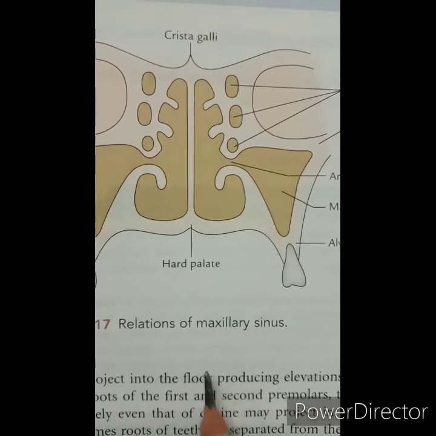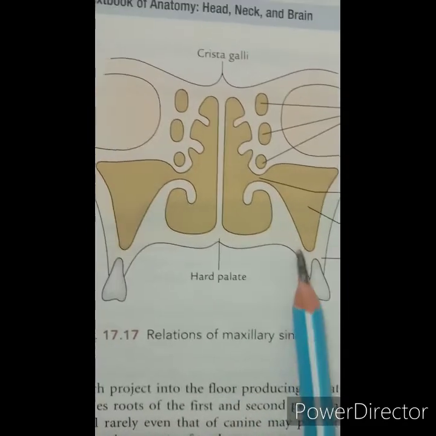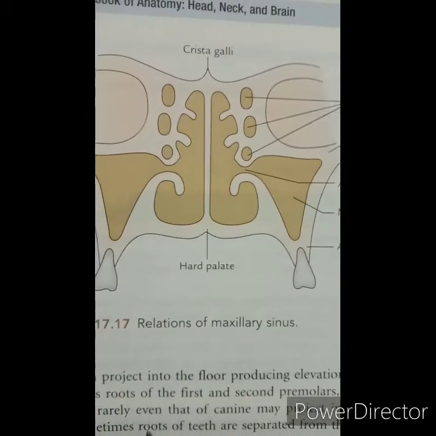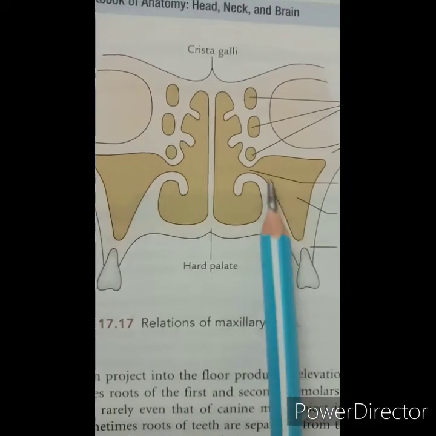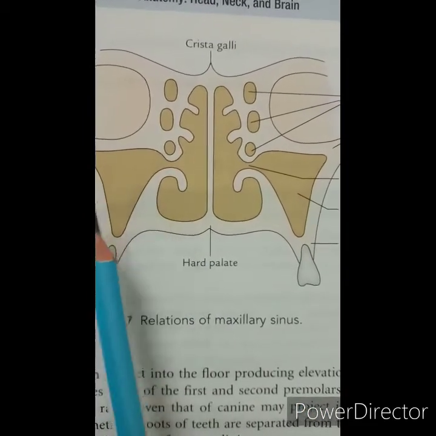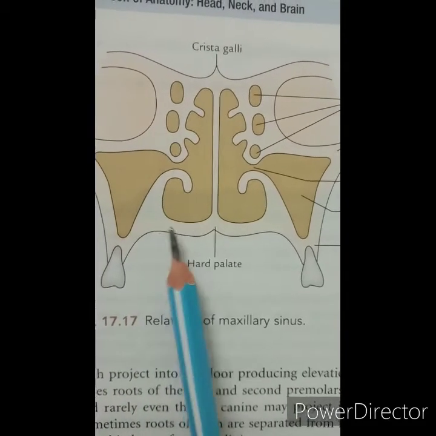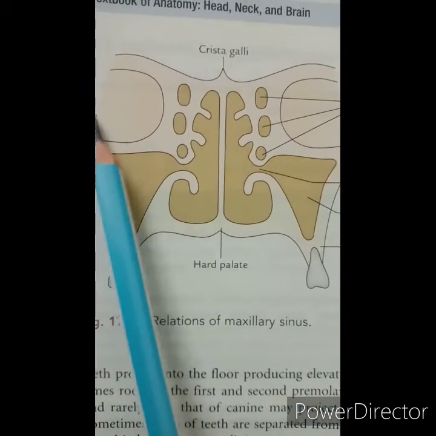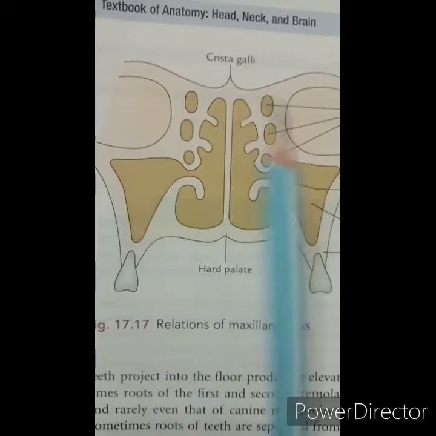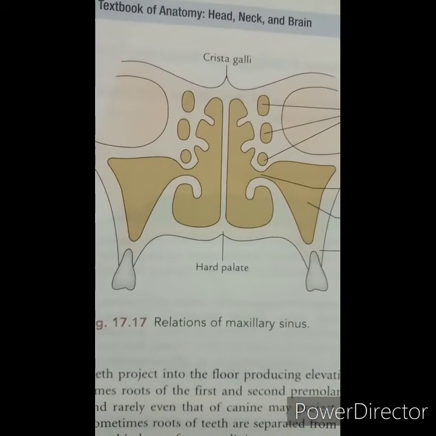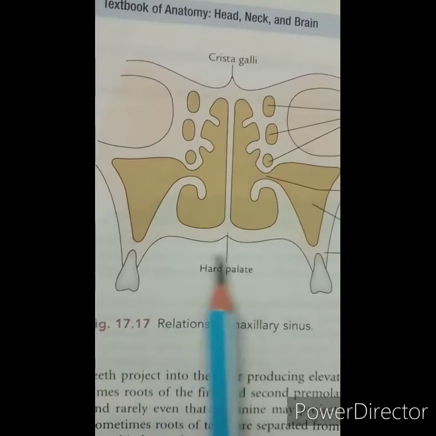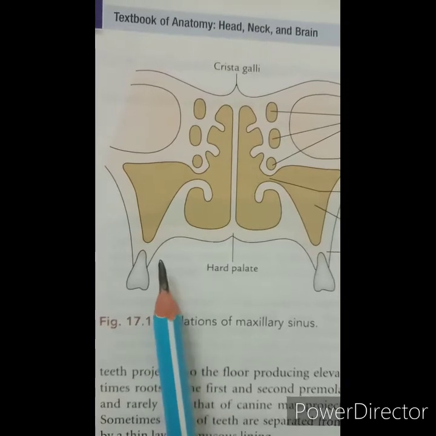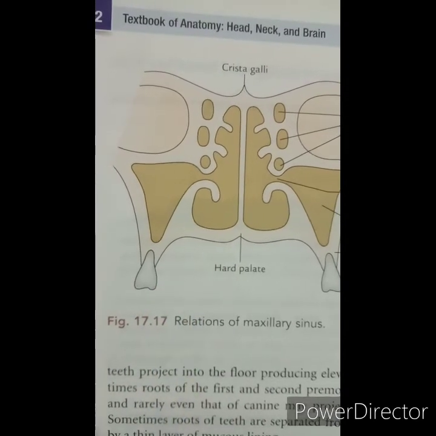Carcinoma of the maxillary sinus arises from the mucous lining of the maxillary sinus, and the signs and symptoms are as follows. When upward invasion into the orbit displaces the eyeball, it causes proptosis, which means protrusion of the eyeball, and diplopia. So here on the upper side the orbits are present, where the eyeball is located. Then downward invasion can cause ulceration of the palatal root of the oral cavity.